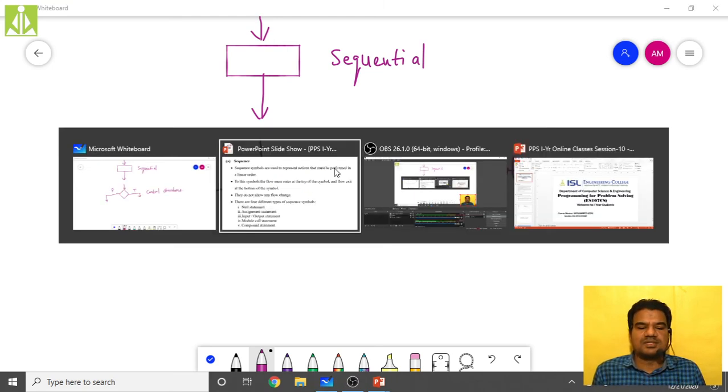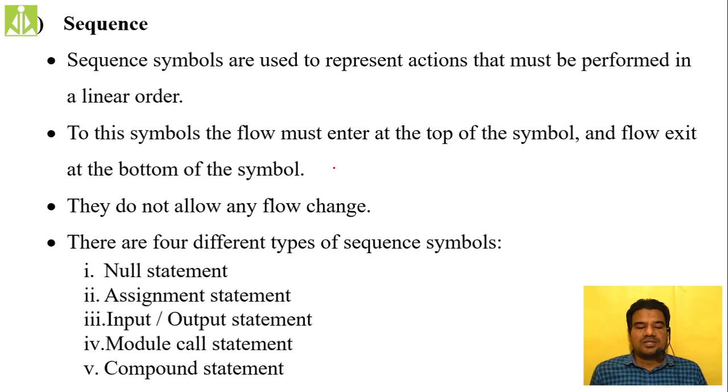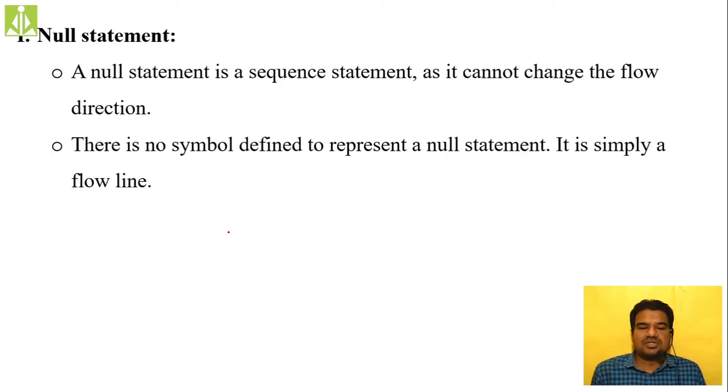So sequential statements do not allow any flow change. Just now we discussed, the flow must enter at the top and exit at the bottom. They will not allow any flow distribution. All sequential statements will do the same thing. There are four different types of sequential statements. The first one is the null statement. Just now I told you, to represent doing nothing, these null statements can be used.